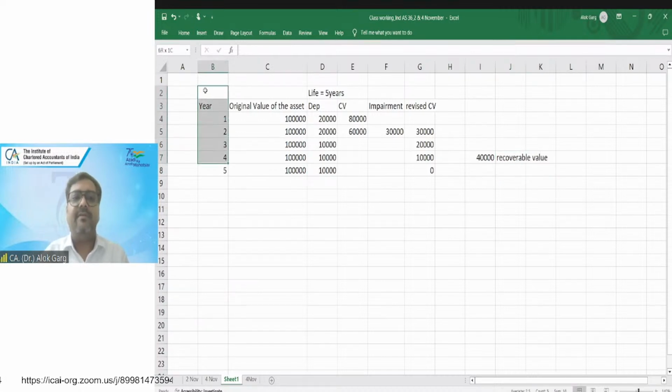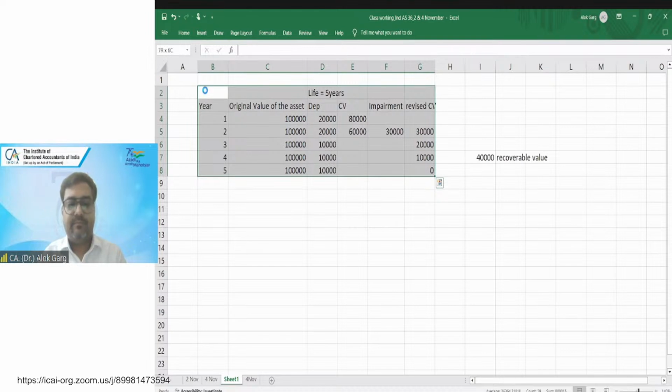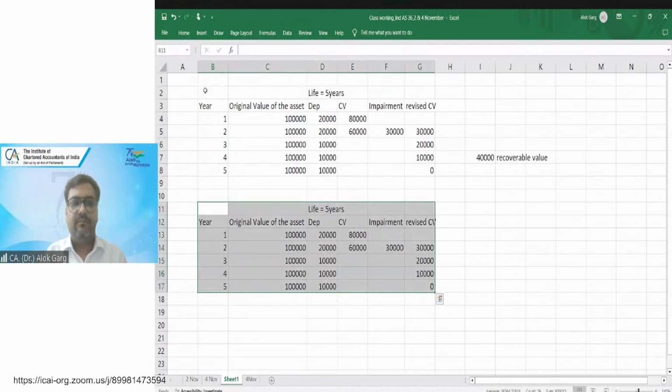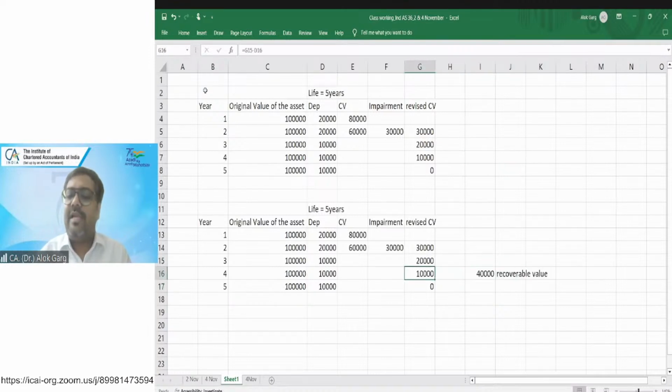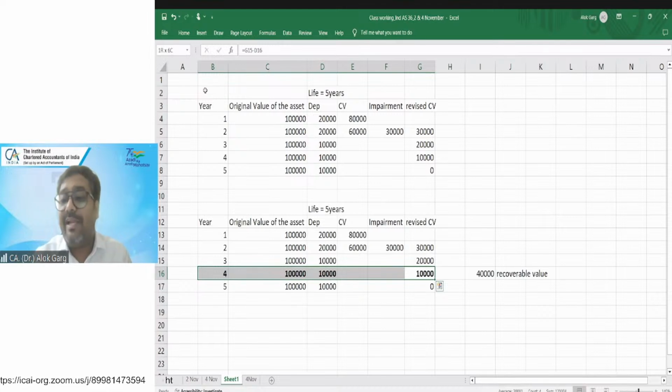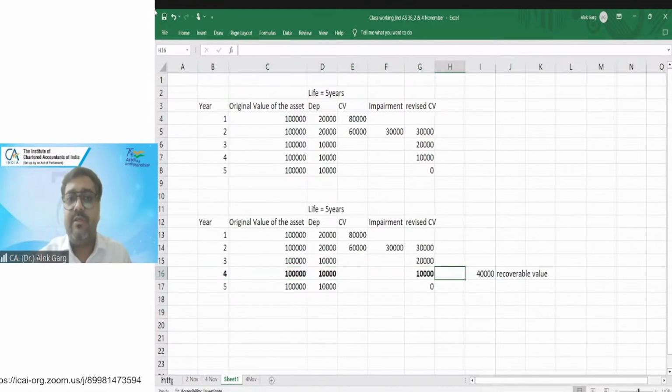I'm just copying it. Let me take it here. So standard says that now what is my carrying value at the end of year 4? Actual carrying value. What is my recoverable value? 40,000. Right?